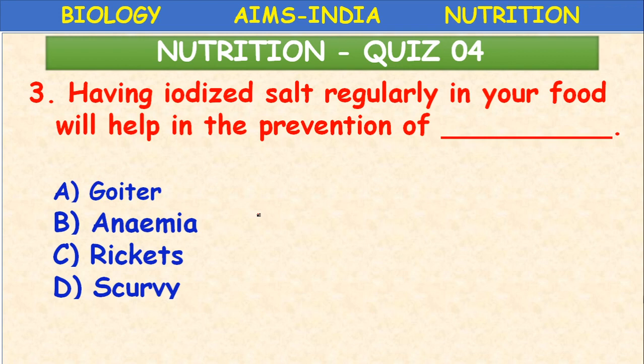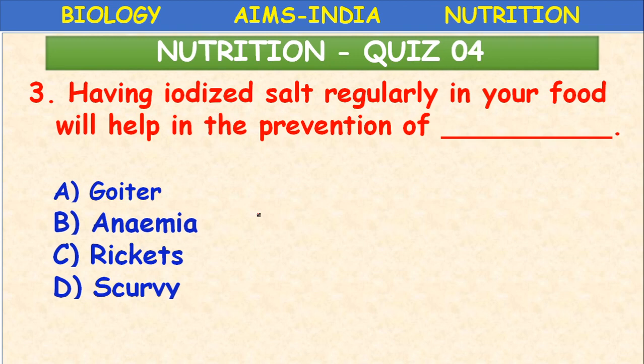Having iodized salt regularly in your food will help in the prevention of... So vitamins as well as minerals are also very important. Some important minerals, children, are calcium, sodium, potassium, chlorine, iodine, iron. These are the most important minerals.